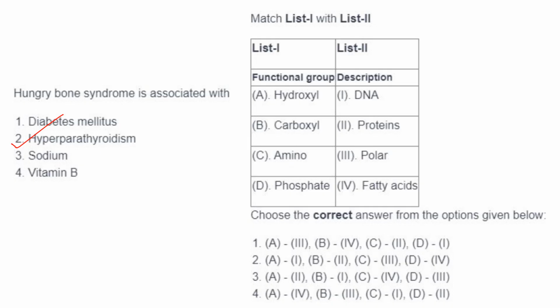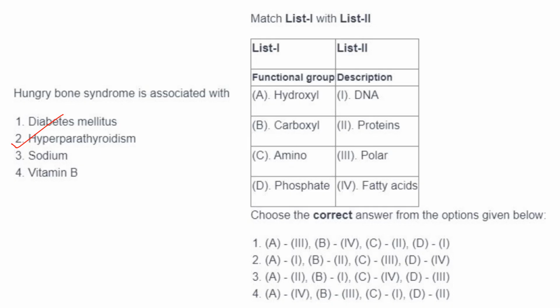Now because of hyperparathyroidism, the bones in the body were accustomed to high levels of parathyroid hormone and calcium.